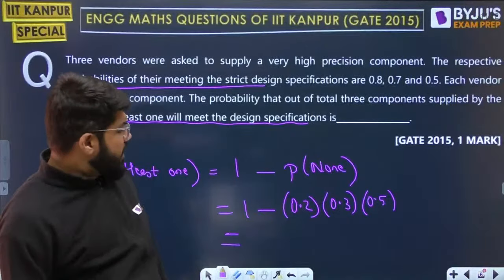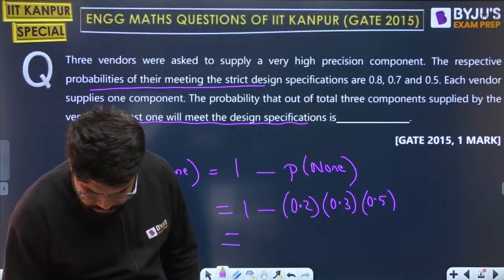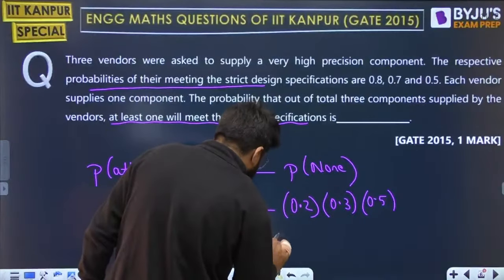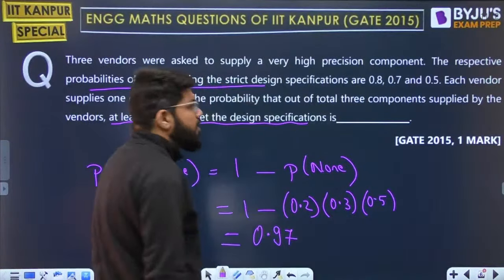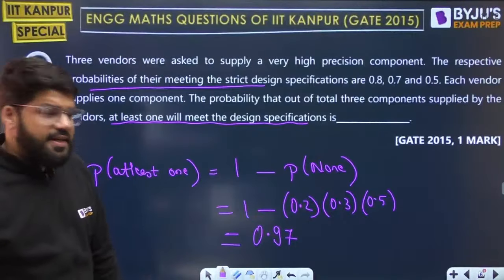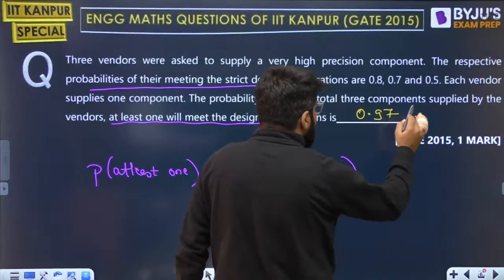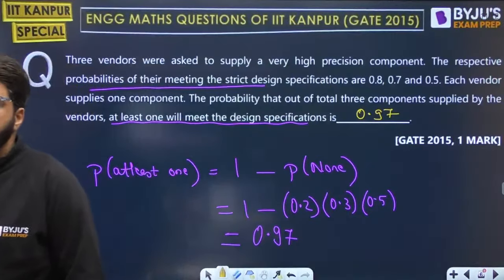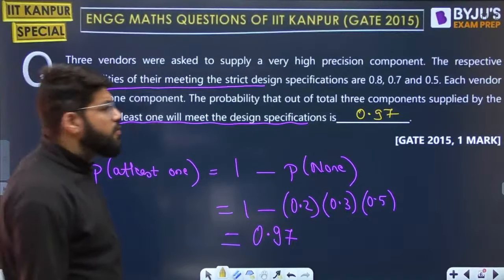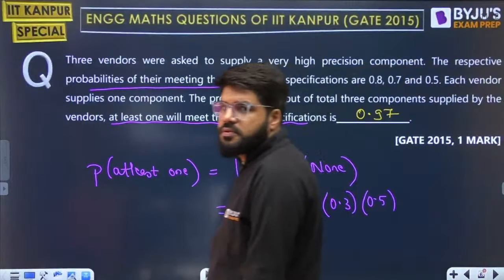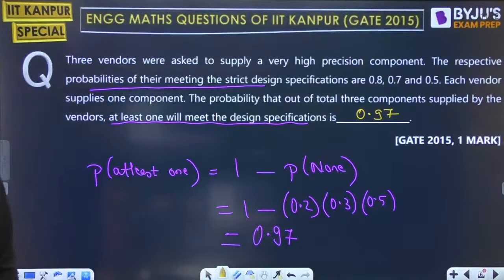Let's quickly multiply these values. Yeah, perfect, 0.97. Yes, Akshita, very good. The correct answer is 0.97. Done? Cool. All right, guys.